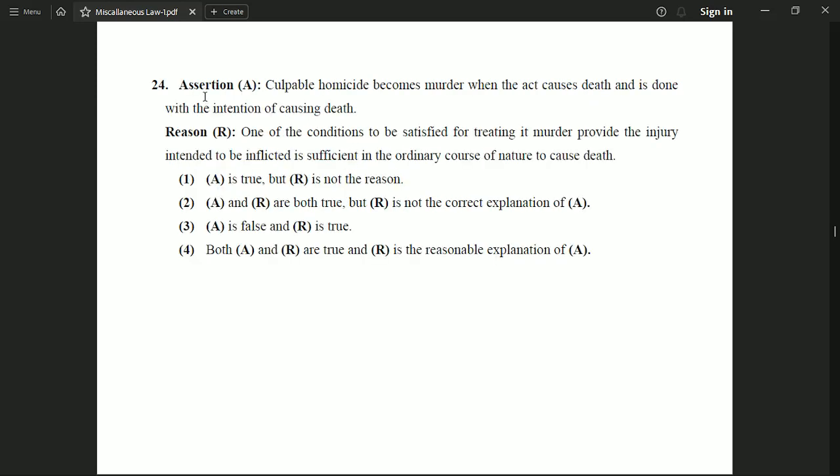Now the next question is assertion and reason based. Assertion is given as culpable homicide becomes murder when the act causes death and is done with the intention of causing death. And the reason for that is given, one of the conditions to be satisfied for treating it as murder is provided the injury intended to be inflicted is sufficient in the ordinary course of nature to cause death. And the correct option to this question is option number 4, which says that both assertion and reason are true, and reason is the reasonable explanation of assertion.